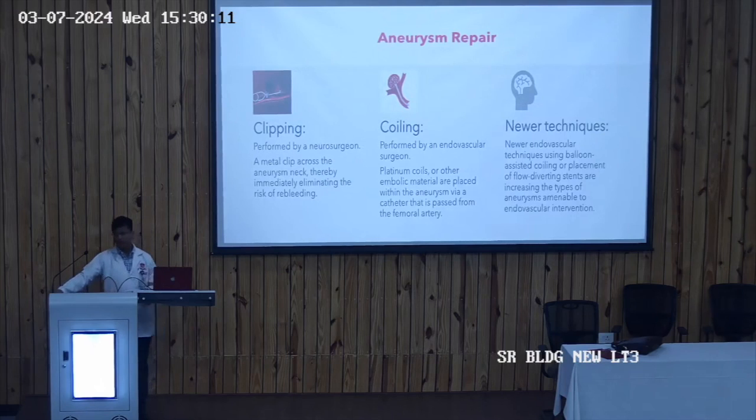And how can the aneurysm repair be done? The aneurysm repair can be done through clipping, coiling, or through newer techniques. The clipping is usually done by a neurosurgeon, the coiling can be done by an endovascular surgeon, and there are newer techniques which can be used for the repair of aneurysm.